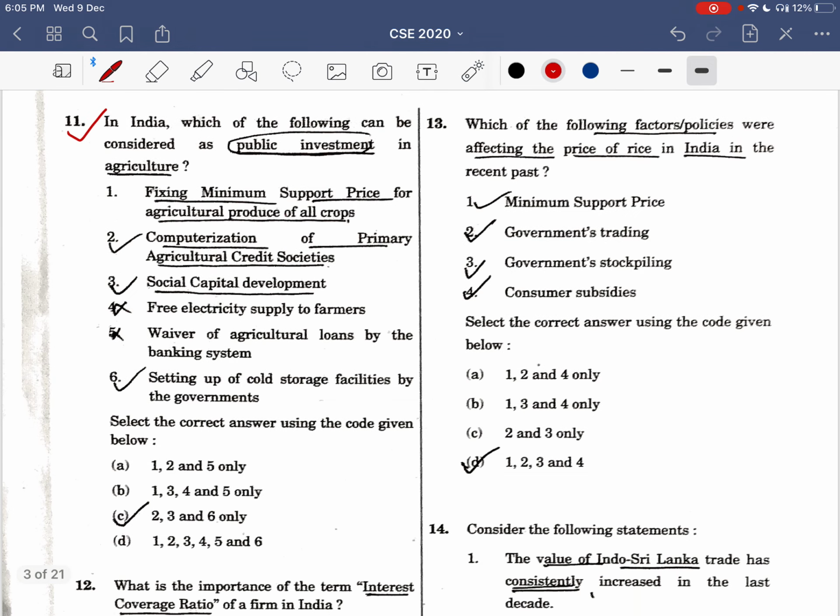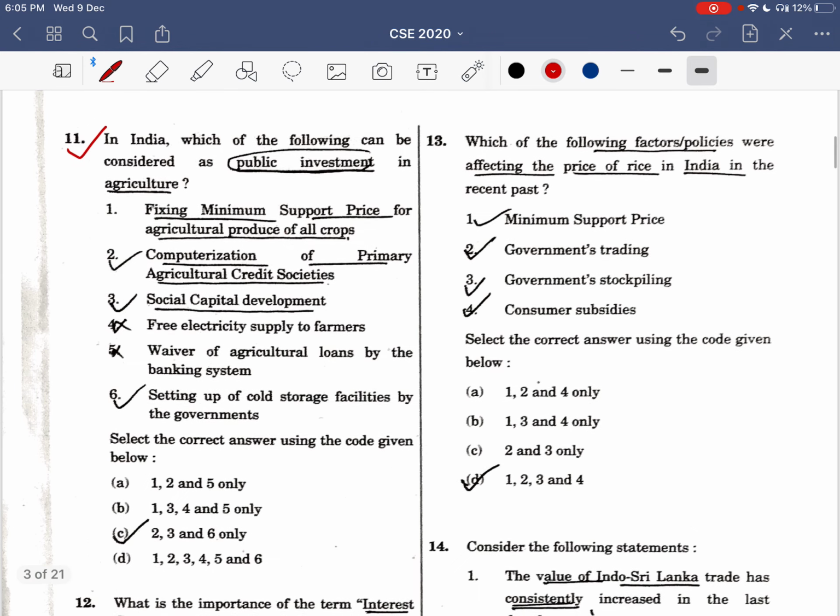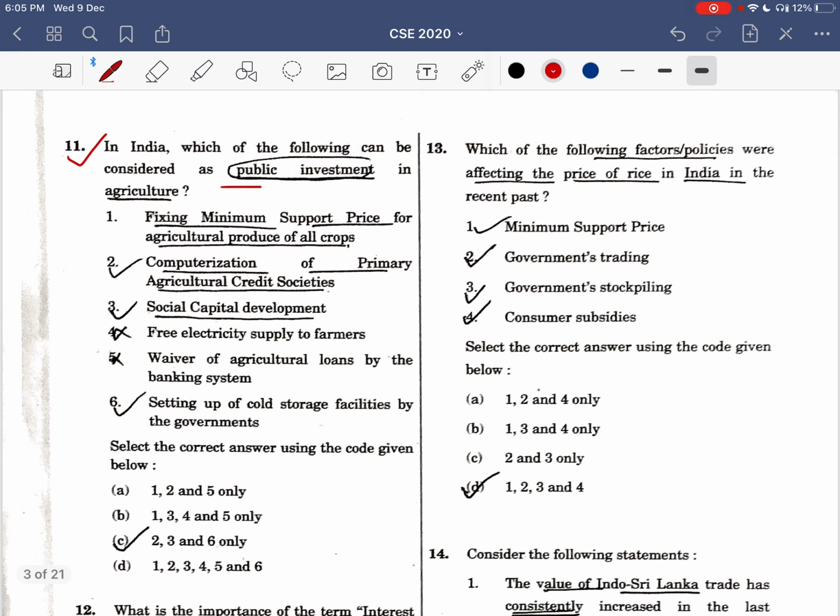Now the 11th question. This is about public investment in agriculture. So public investment means what? Something that allows further production. But you will see that fixing minimum support price is a subsidy, it's not a public investment. Similarly, free electricity is also a subsidy and the waiver of agricultural loans is also a subsidy.